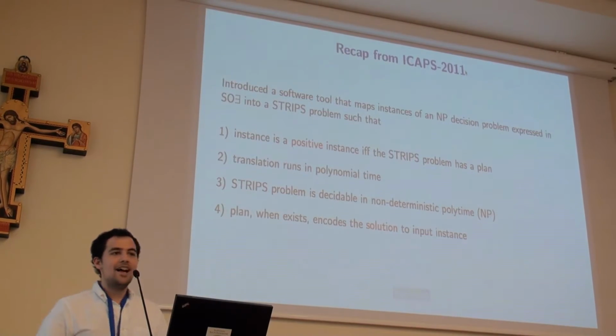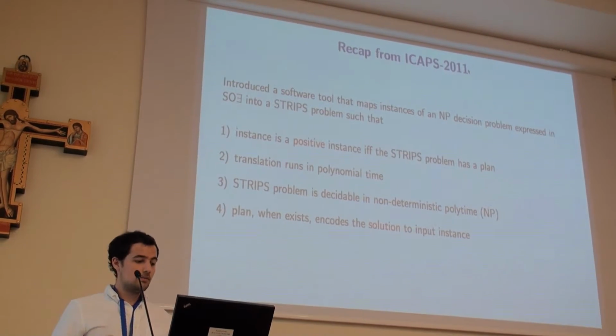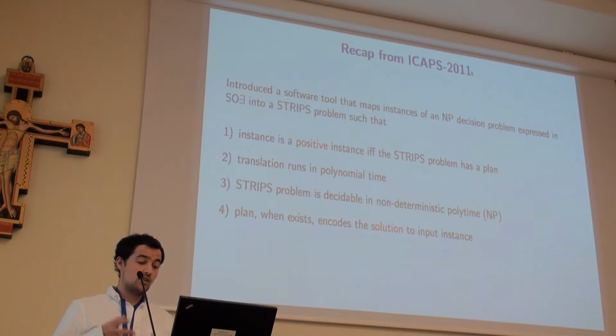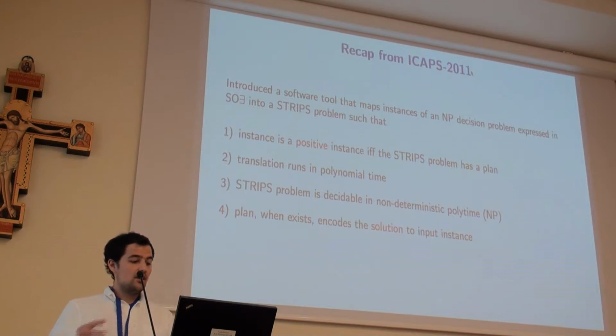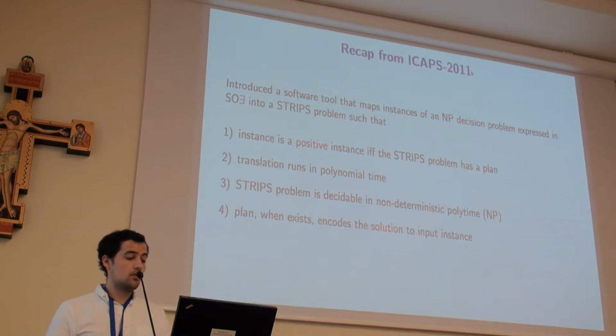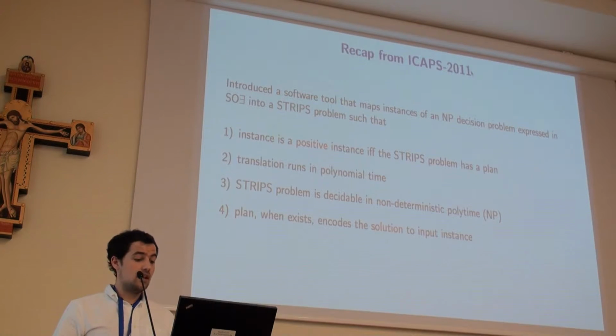Okay. A brief recap from ICAPS. In ICAPS, we presented a software tool that allows us to translate NP decision problems written in second-order existential logic into a STRIPS problem. We offer some strong guarantees, such as the input problem is positive if and only if the STRIPS problem has a plan.